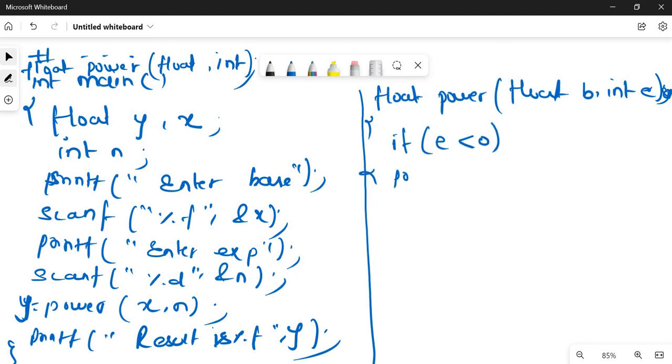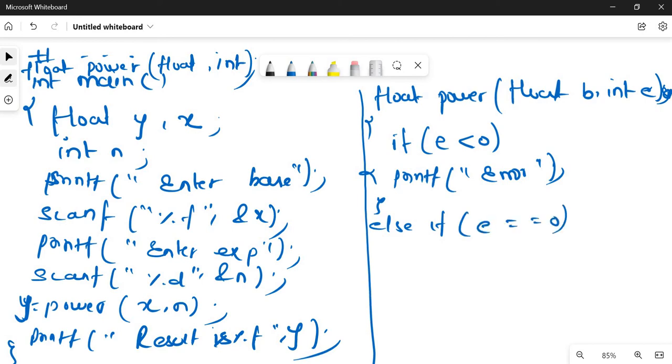So we'll print error. It cannot be raised to a negative number, so we'll print error. Else if exponent is equal to 0, anything to the power 0 will be equal to 1. So we'll print, no, sorry, we will not print, we'll return